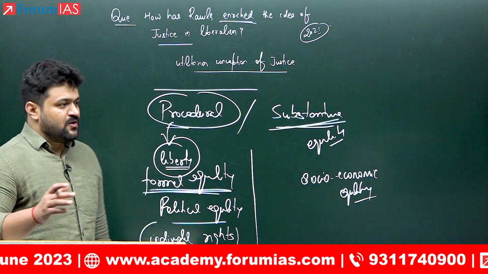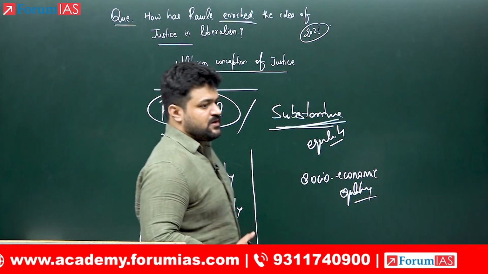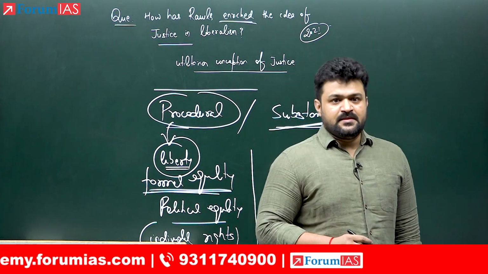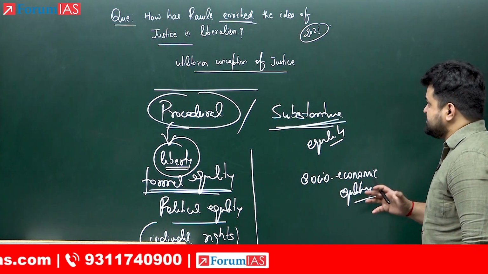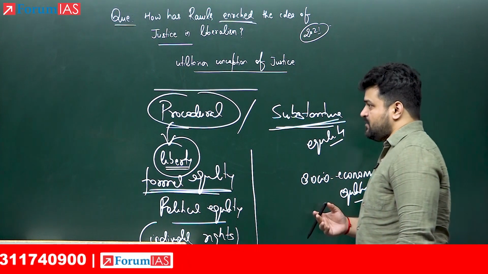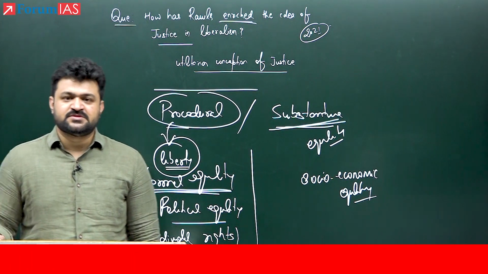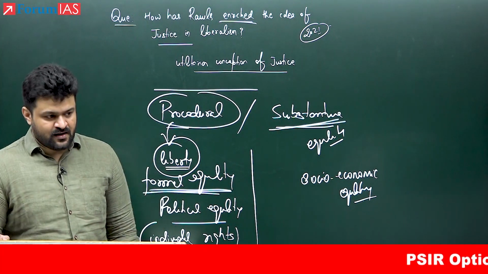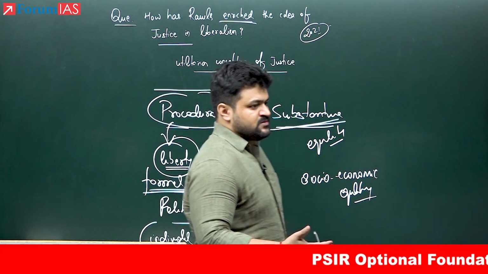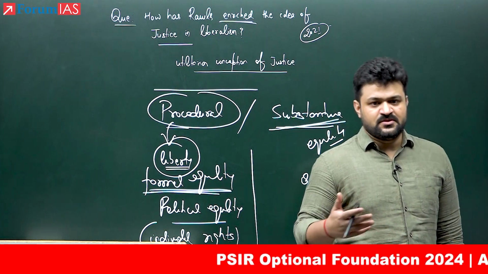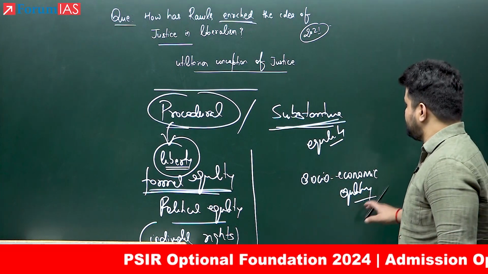Okay? Now, Rawls is coming from the liberal camp only, but he is not going to be satisfied with this ethical scrutiny that utilitarians have proposed, that if you are able to deliver the maximum welfare or the maximum happiness for the maximum number of people, then justice is said to be done.